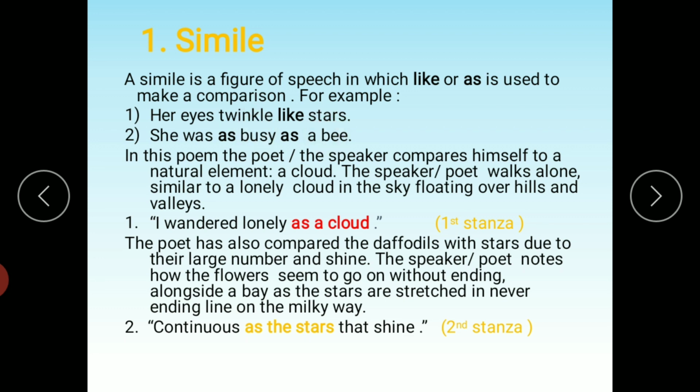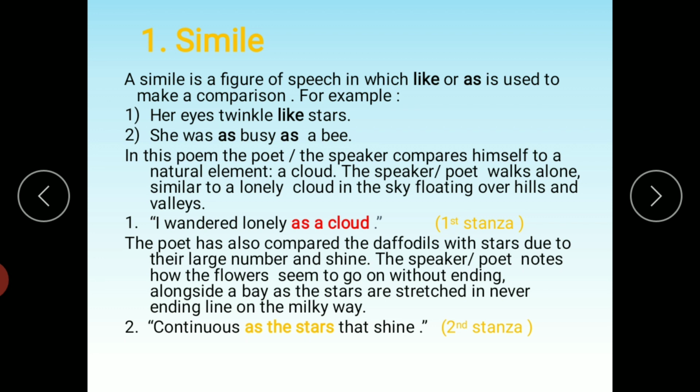And the second example, she was as busy as a bee. We can also say she was busy. But here we have given a comparison that somebody is as busy as a bee. So we have used comparative words, and the comparative words that we have used are as busy as a bee. I hope you have understood what is simile.